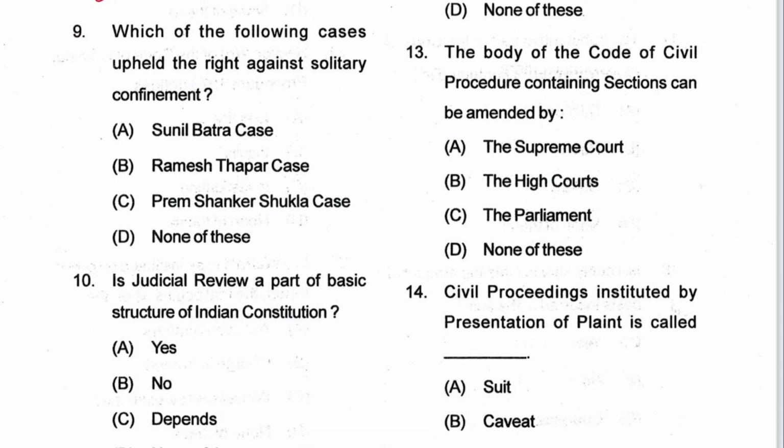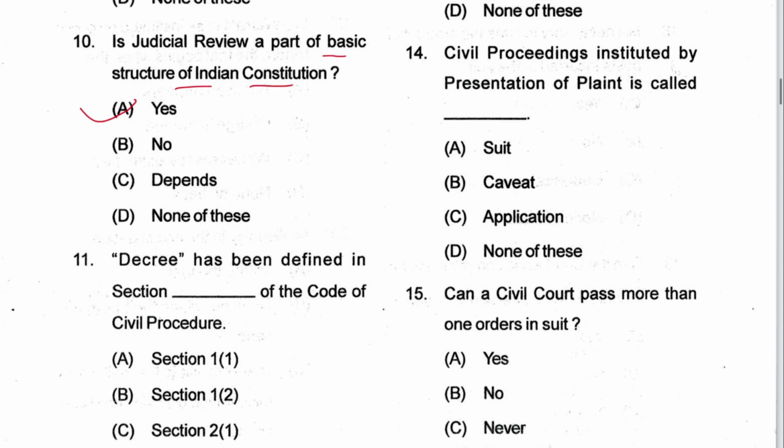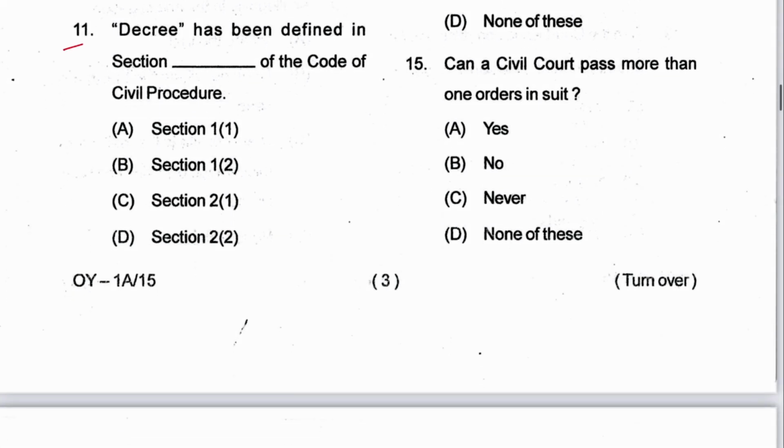This is 9. Which of the following cases upheld the right against solitary confinement? That is Sunil Batra versus Delhi Administration. A is the answer. This is 10. Is judicial review a part of basic structure of Indian Constitution? Yes, it is. A is the answer. And it was held in which case? Indira Gandhi versus Raj Narayan, 1975. Next is 11. Degree has been defined in section 2.2.